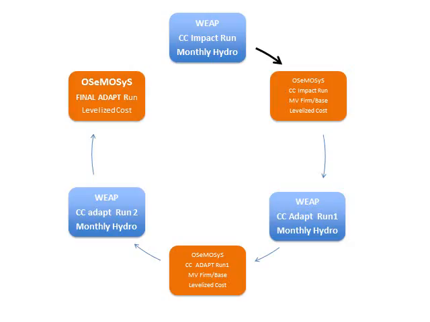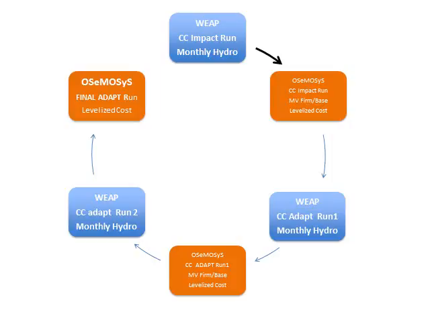And so what we did was go through an iterative scheme where we start off with WEAP taking the climate change impacts on the monthly hydro, passing that to the OSeMOSYS system in the orange box. OSeMOSYS would run its model, optimize its values, come up with the levelized cost, and then pass these new prices to the WEAP model.